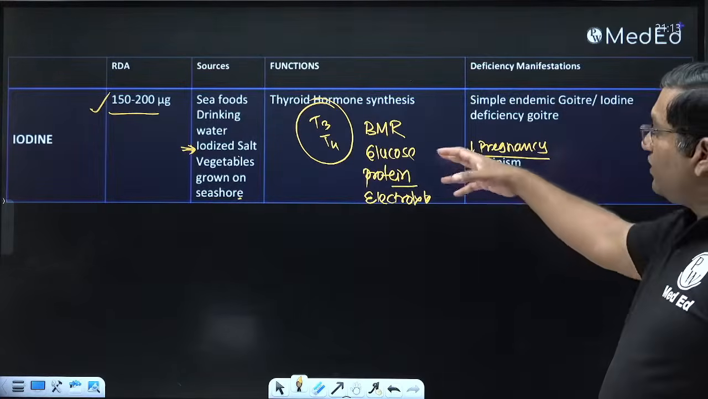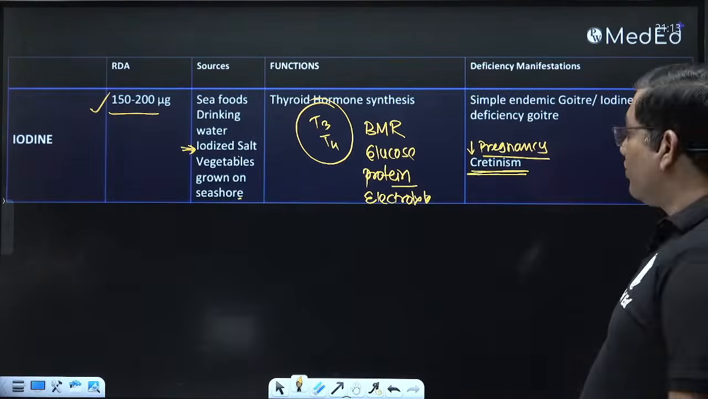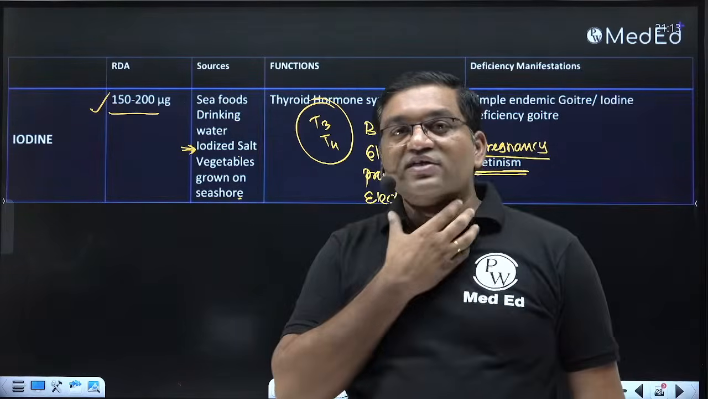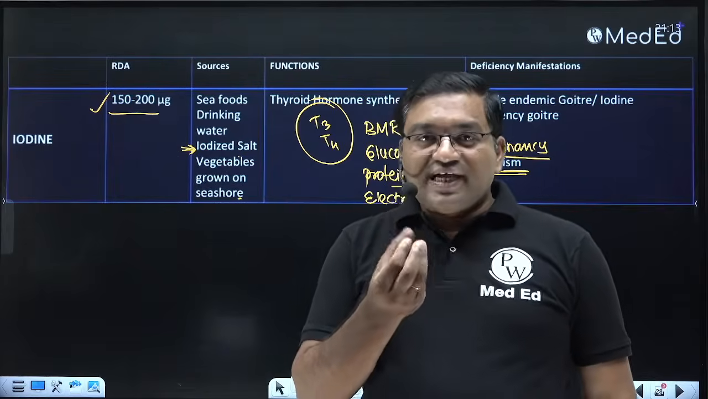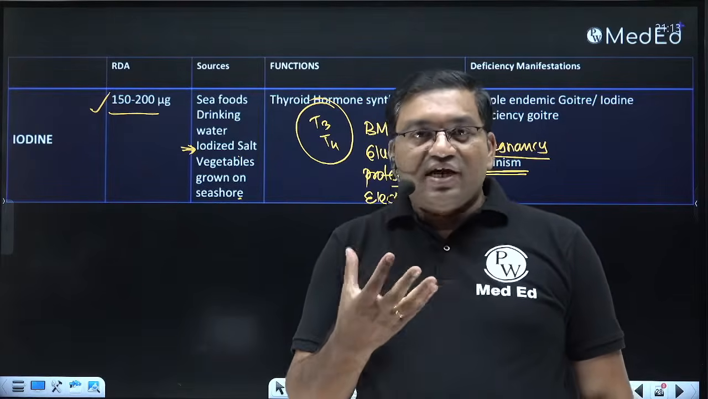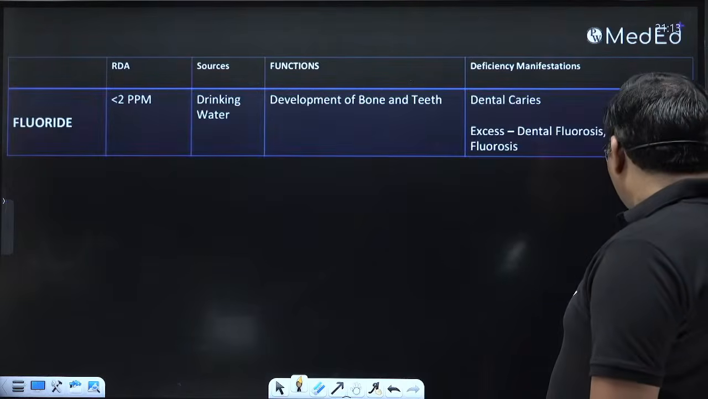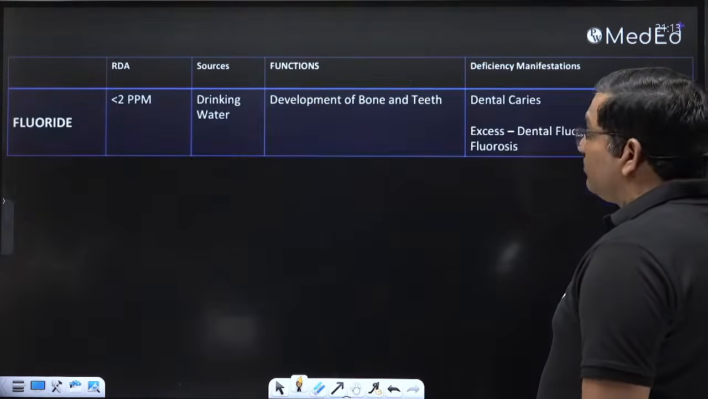So iodine is important for thyroid hormone synthesis. Deficiency causes enlargement of the thyroid gland. In search of iodine, the thyroid cells enlarge and this causes enlargement of the thyroid gland. So, iodine deficiency goiter.